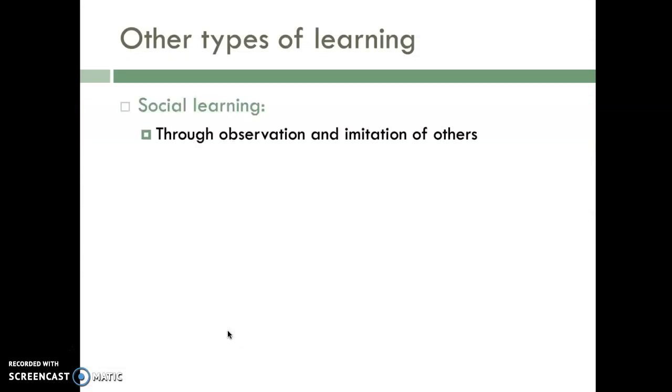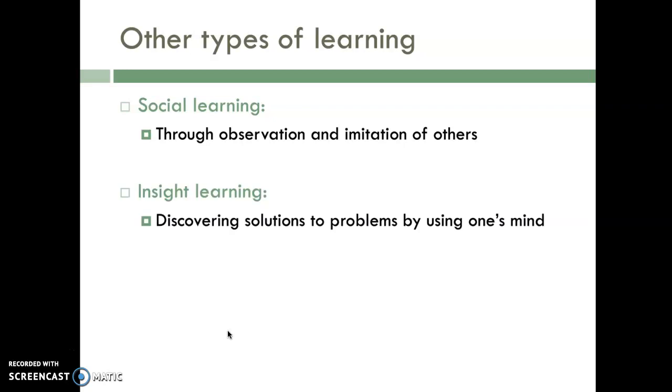So social learning is like observational learning. So this is learning through observing and imitating others. Insight learning is discovering the solutions to problems by using one's mind. And often insight learning comes in kind of a flash of insight, and it's just like mental learning. And cognitive learning is probably what you are most familiar with as a student, things like studying and remembering, and just reading your textbook. That kind of learning is cognitive learning.